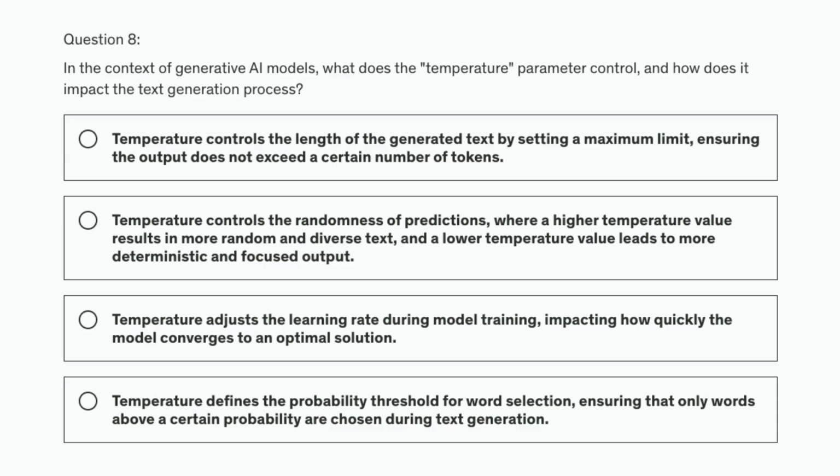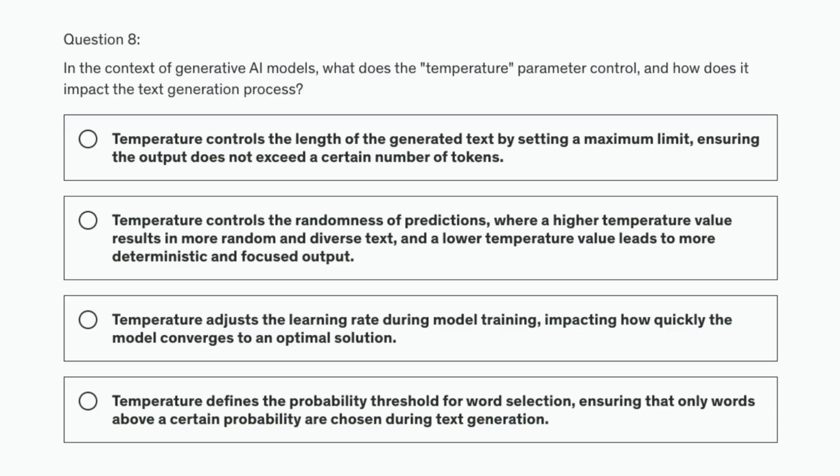Let's look at question 8 in the context of generative AI models. What does the temperature parameter control, and how does it impact the text generation process? And then we have 4 options. Option A, temperature controls the length of the generated text by setting a maximum limit, ensuring the output does not exceed a certain number of tokens.